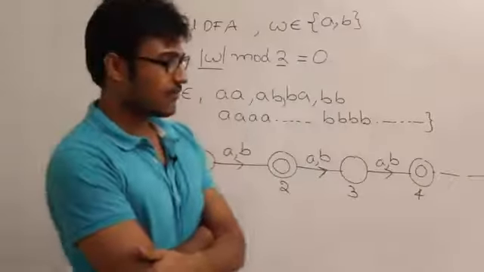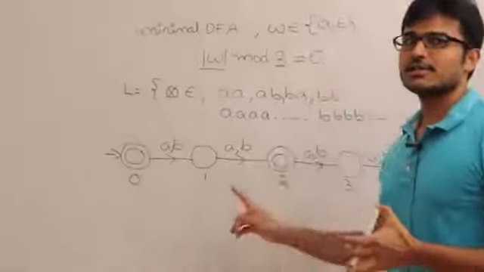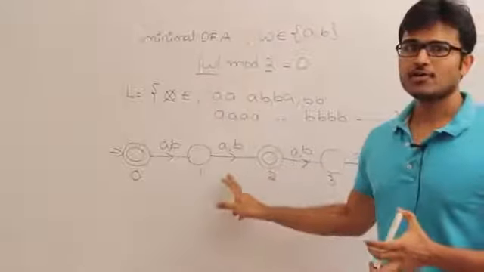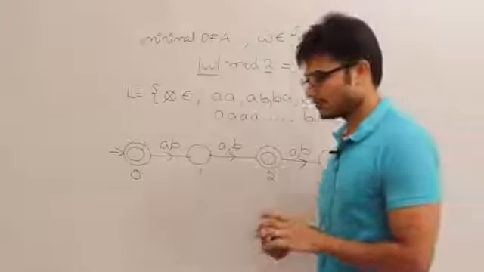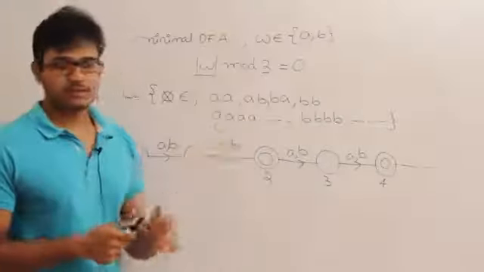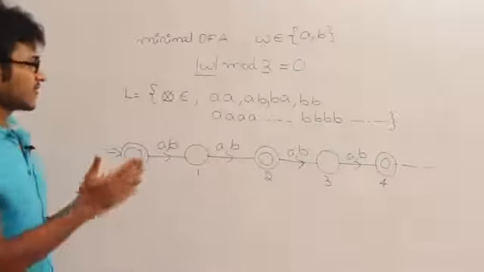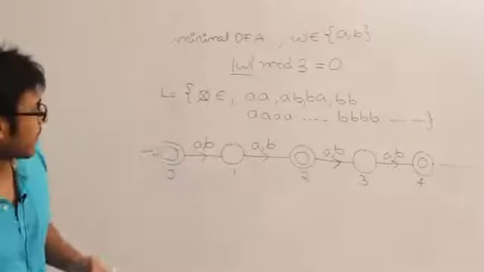Why is it called a finite automata? Because the number of states inside the finite automata is finite. That is the reason we are calling it a finite automata. And now if you make it infinite, it is definitely not a finite automata. So let's try to decrease the number of states using some method, some intuition.